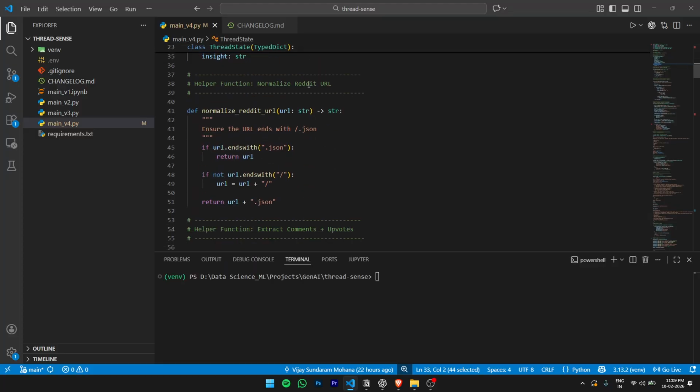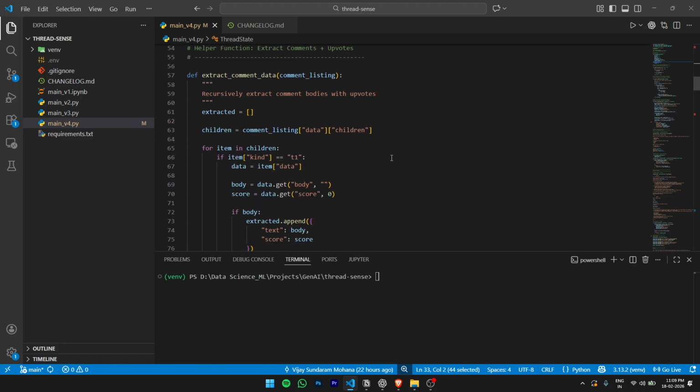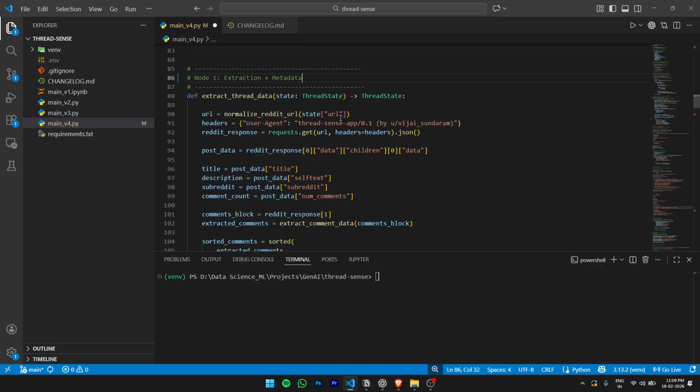The helper function for the URL is the same. The helper function to extract comments and upvotes is the same. The first node is for extraction and for getting the metadata. You have some pretty standard things that we have been following, but apart from that, the subreddit and the comment count are also extracted.